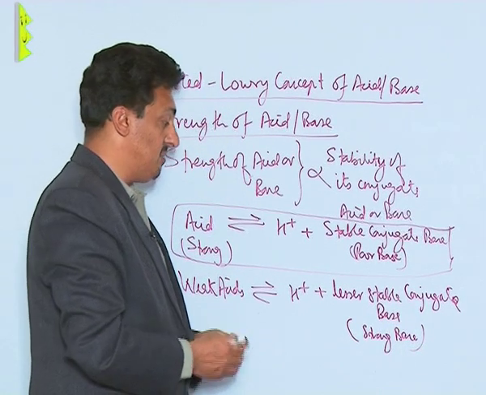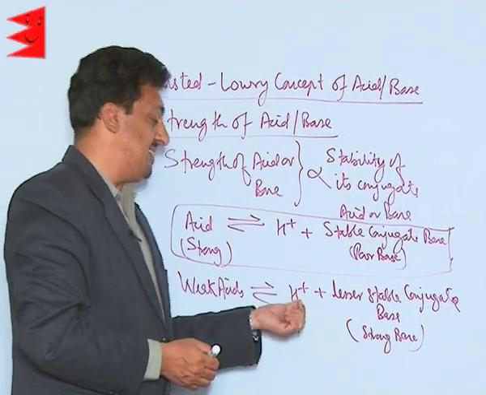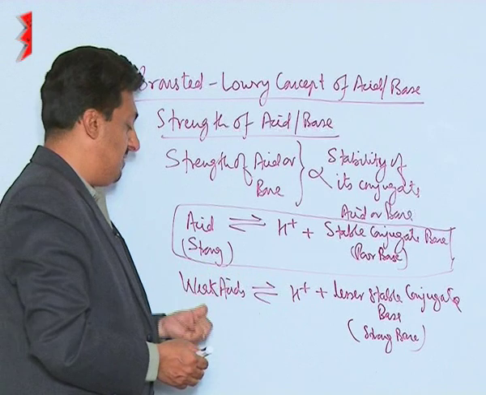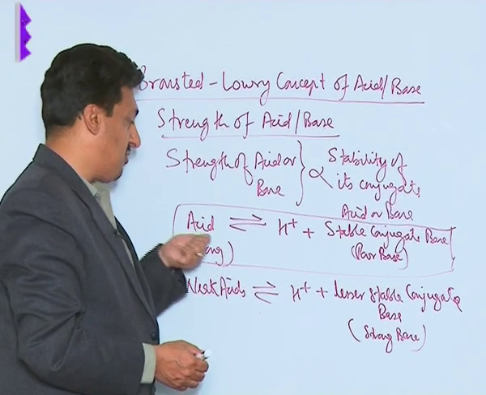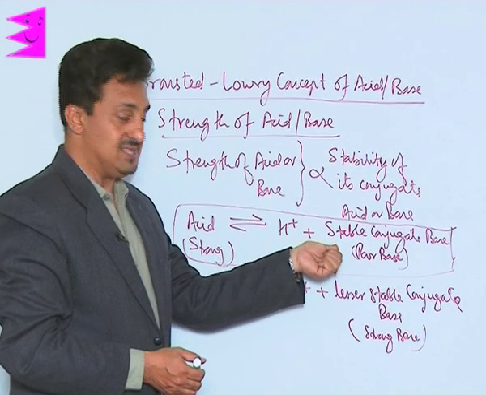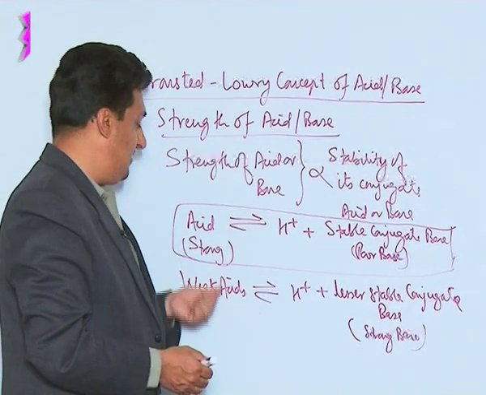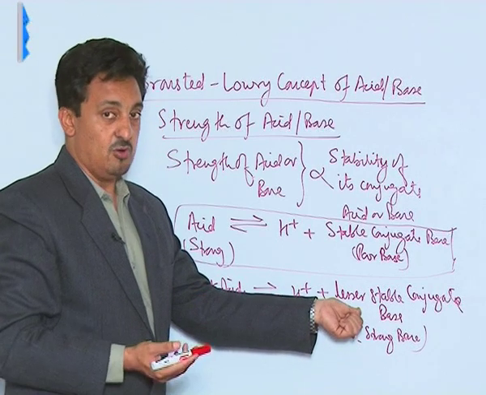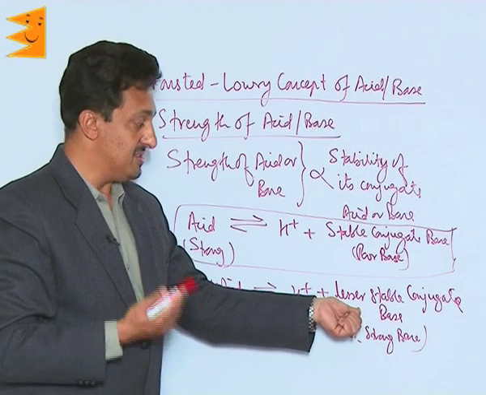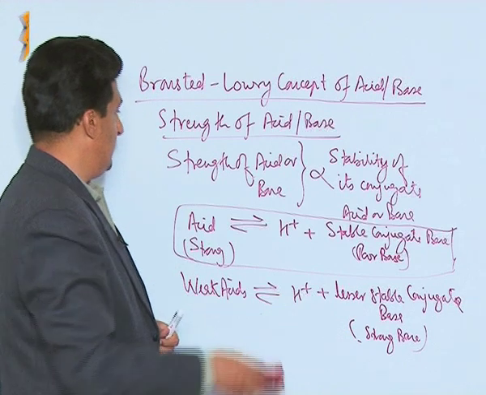It has to be a strong base. The reason is because it will immediately accept this H plus ion and will form the weak acid back. So every strong acid has a very stable conjugate base, which is a poor base. Every weak acid has a not very stable conjugate base. Similarly,